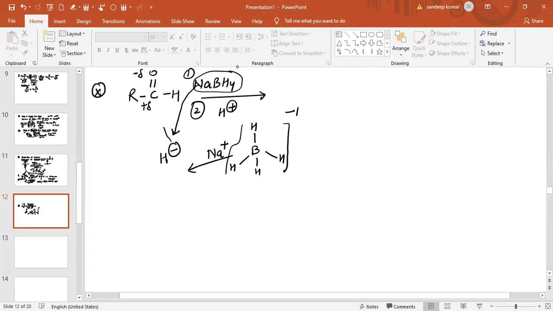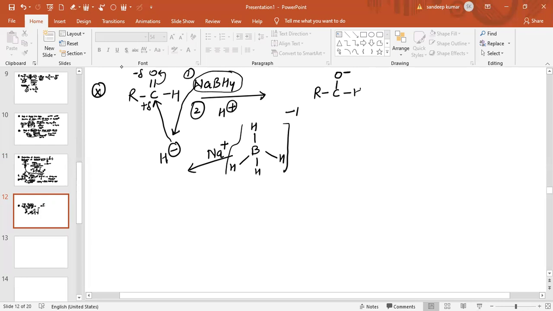Now this H minus will attack the electrophilic carbon. When H minus attacks this electrophilic carbon, the carbon would form 5 bonds, which is unstable. So at the same time this pi bond will break onto the more electronegative atom, so there is a negative charge on the oxygen atom.